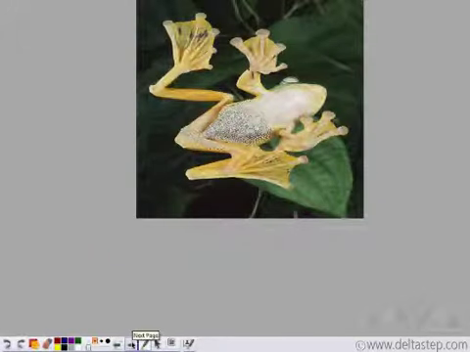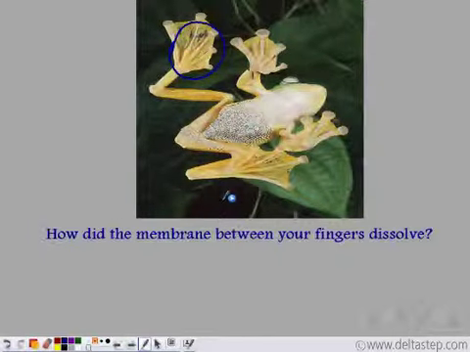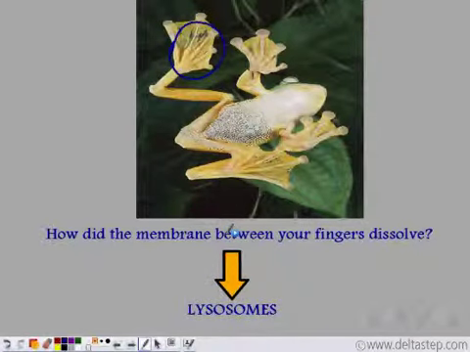Now, you've often seen frogs, mostly during the monsoon season. Now, did you notice their webbed feet? You will be surprised to know that even you had webbed fingers and toes when you were in your mother's womb. So, how did this membrane between your fingers dissolve? Well, at a certain point of time, lysosomes got activated, and lysosomes, being the suicide bags of the cell, engulfed and broke down all the cells that made the membranes between your fingers, and that is how your fingers are now free.